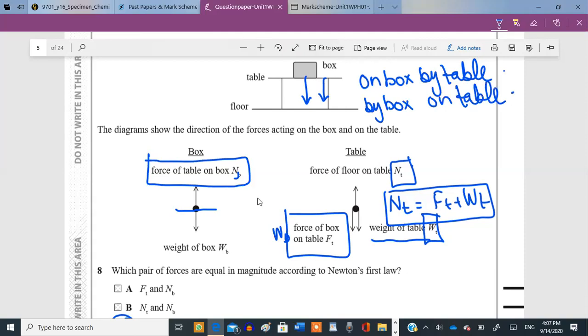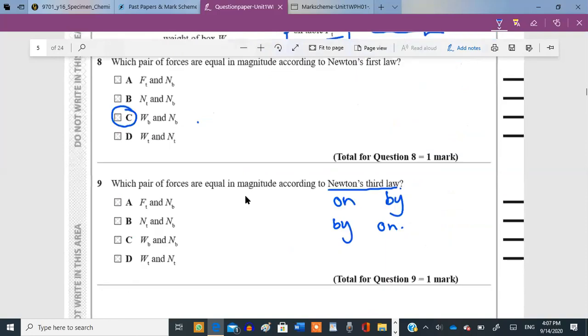It's these two forces which are the Newton's third law pairs. See, look at the wordings. Force that the table exerts on the box and force that the box exerts on the table. These two forces are Newton's third law pairs. FT and NB, it's option A, not D, it's option A.